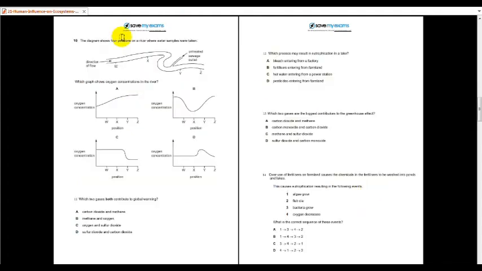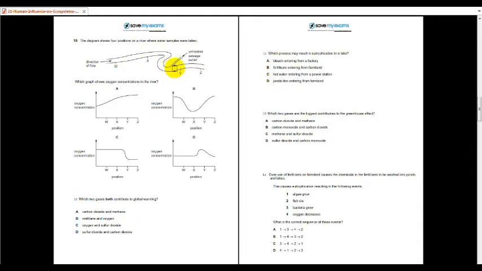Next, number 10, which graph shows oxygen concentrations in the river? Meaning that you have to see the flow of the water. It started from point W. So at a certain point, before point Y, is the place where the untreated sewage is being washed into the river, right?